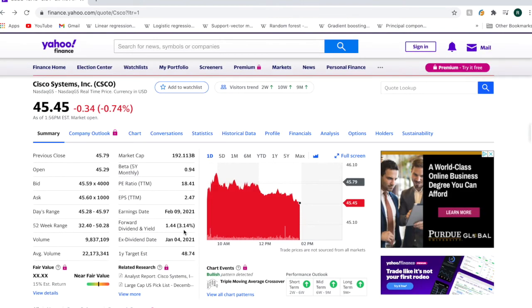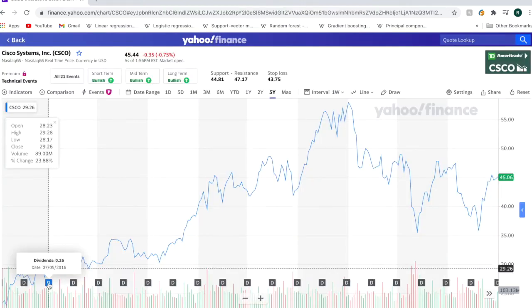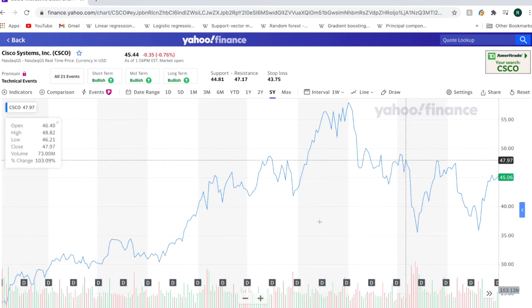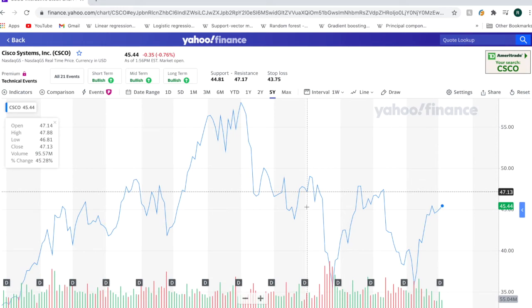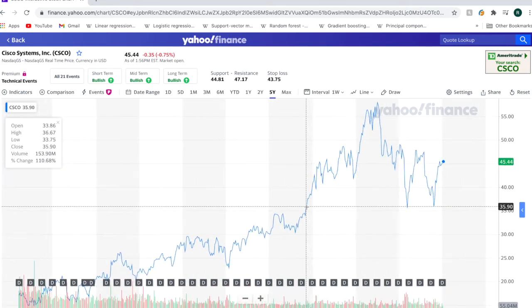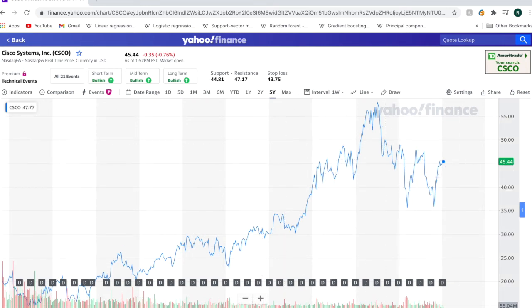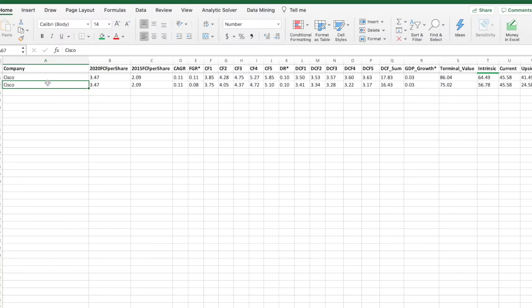They have a strong dividend growth, and the stock is going to be poised to do well, especially with Internet of Things. In my last video detailing Intel's valuation, I mentioned that I'm very bullish on Internet of Things. I think that Cisco is going to be a huge player in the IoT space. Smart devices are going to need to be powered by routers and the internet, and Cisco provides that capability. So although they may not grow at the current compound annual growth rate of 11%, even if they grow at 8%, the stock is still significantly undervalued.